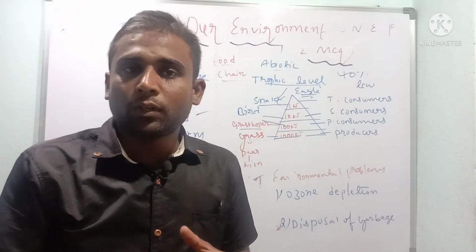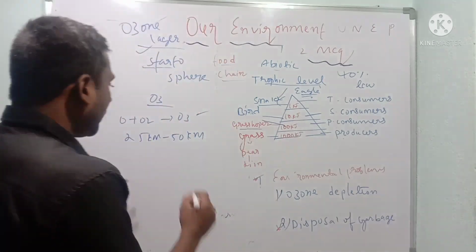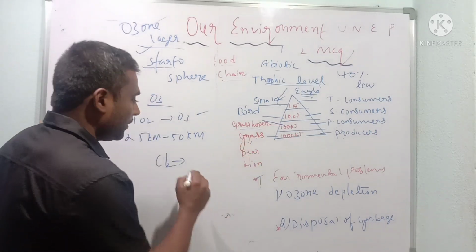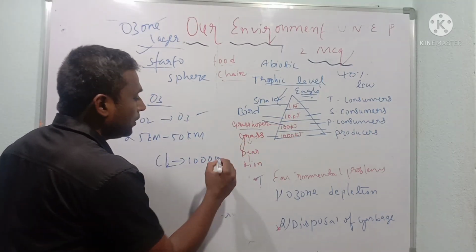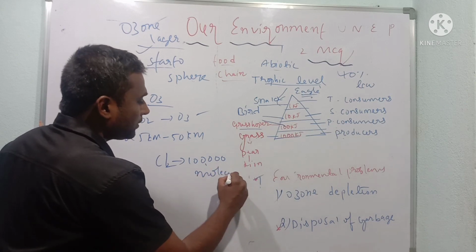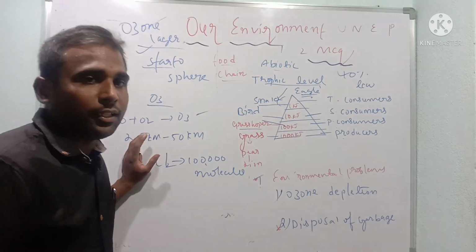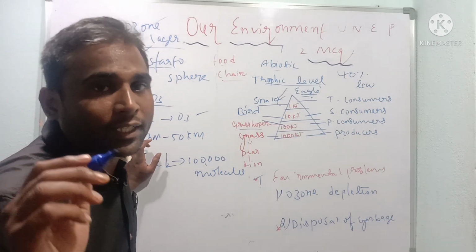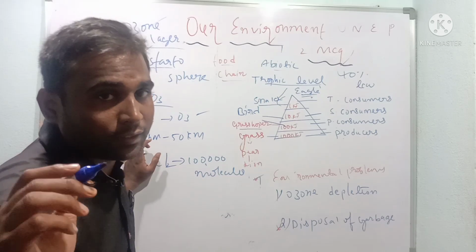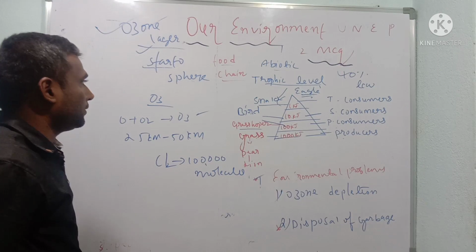So what does CFC mean, children? Chlorofluorocarbons. Do you know one shocking thing? One chlorine atom can destroy 1 lakh ozone molecules. Such dangerous ozone depletion is caused by CFCs and chemically inert gases like freon, so we should not use air conditioners and refrigerants that contain them. So this is about the ozone layer.